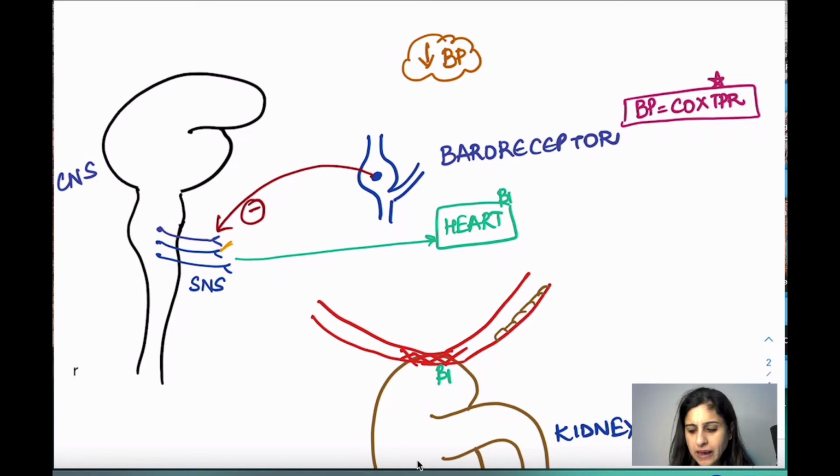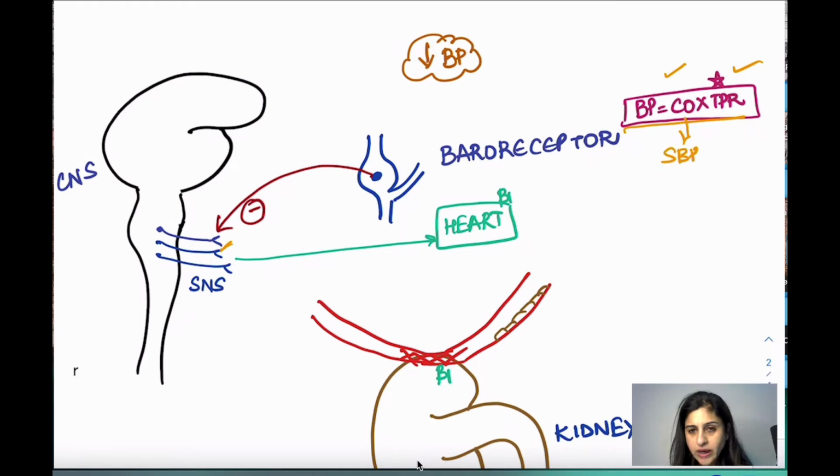And remember, your blood pressure is a product of cardiac output into total peripheral resistance. So if anything out of this rises, your BP will rise. Whether it is your cardiac output or your peripheral resistance, if they rise, the BP rises. And your cardiac output governs your systolic blood pressure.